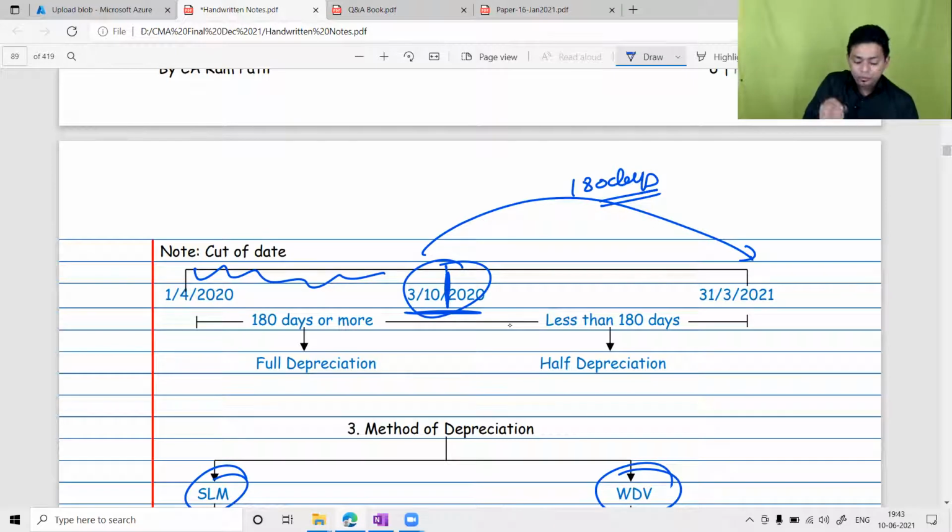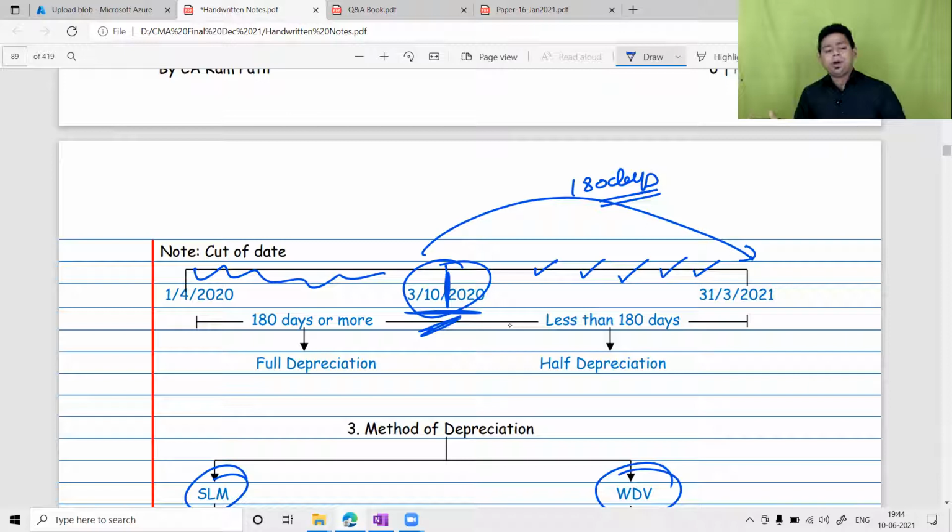Meaning thereby, if you purchase the asset on 1st October, you will use it for 182 days. Therefore, full depreciation. 2nd October, 181 days, full depreciation. 3rd October, 180 days, full depreciation. 4th October, 179 days, half depreciation. Any date in November, half depreciation. Any date in December, half depreciation. Any date in January, half depreciation. February, half depreciation. March, half depreciation.